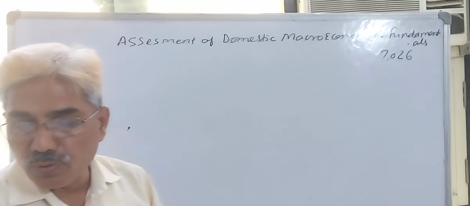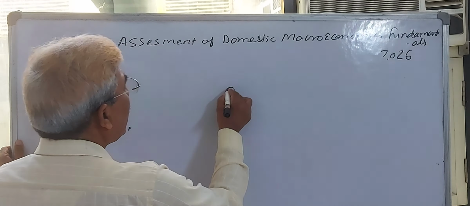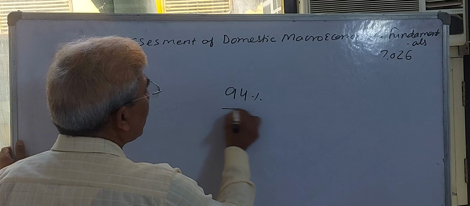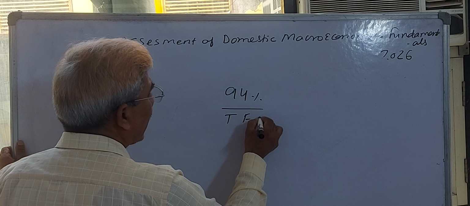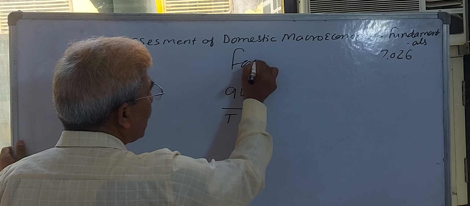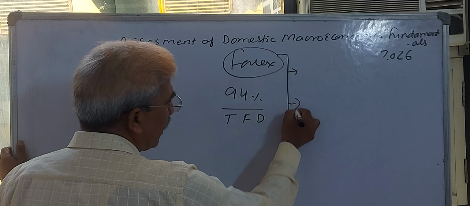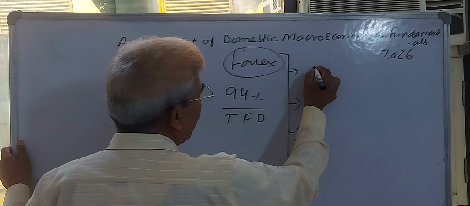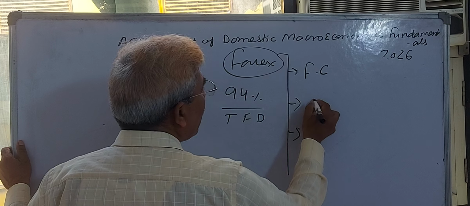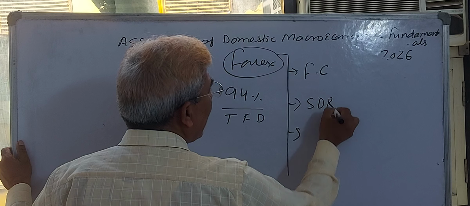That was approximately 94% of our total foreign debt. You know, sometimes they ask in the preliminary exam, what are the components of forex? That is foreign currency, SDR, and gold.